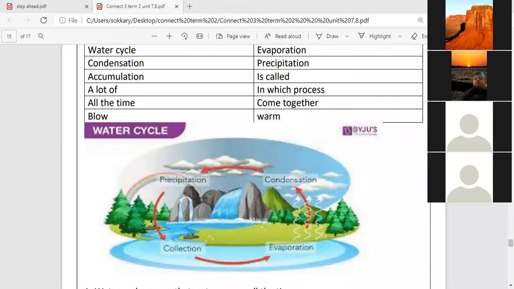Okay. Ahmed Adli, what happens when the wind changes the gas into water? One minute. It is condensation, Ahmed. Condensation. Yes. Thank you very much, Ahmed. Excellent. After condensation, precipitation.